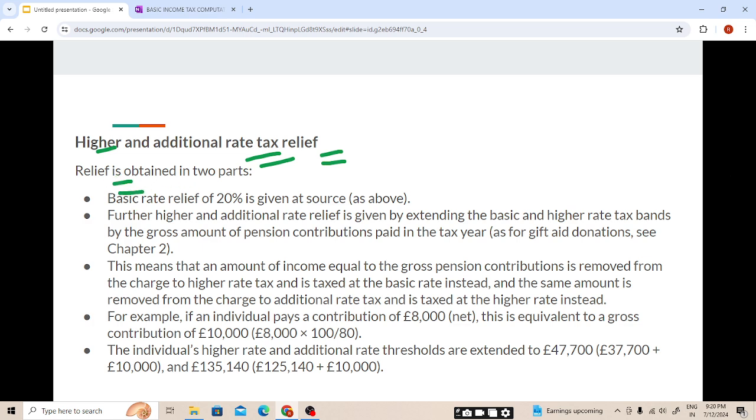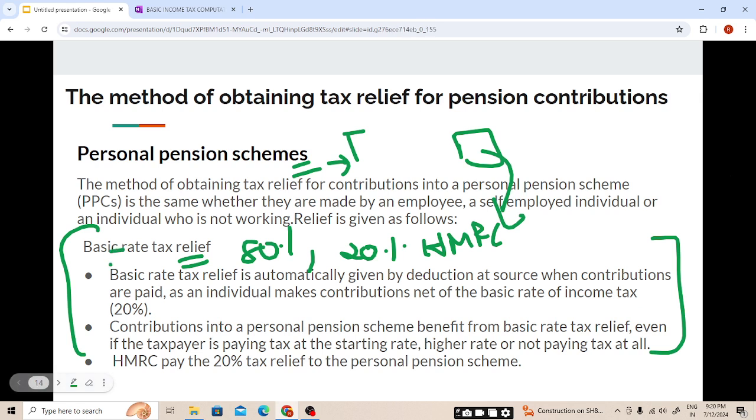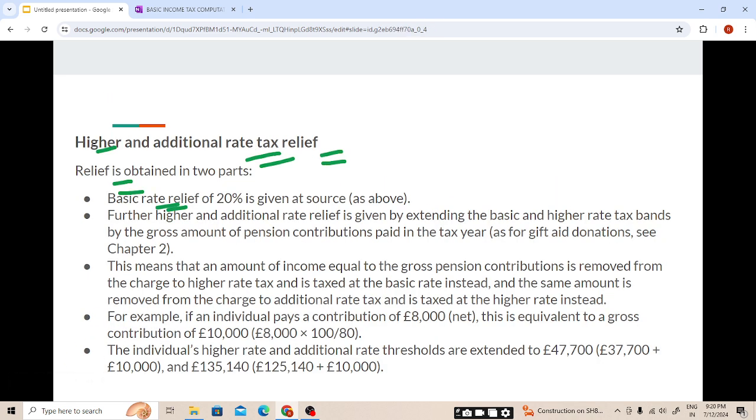Relief is obtained in two parts, students. The first one is basic rate relief, which will also be available. As we have seen here, the basic rate relief will be available for an individual paying tax at the starting rate, higher or additional rate, or not paying tax. So higher and additional rate tax relief will be provided in two types. The first part is basic rate relief.